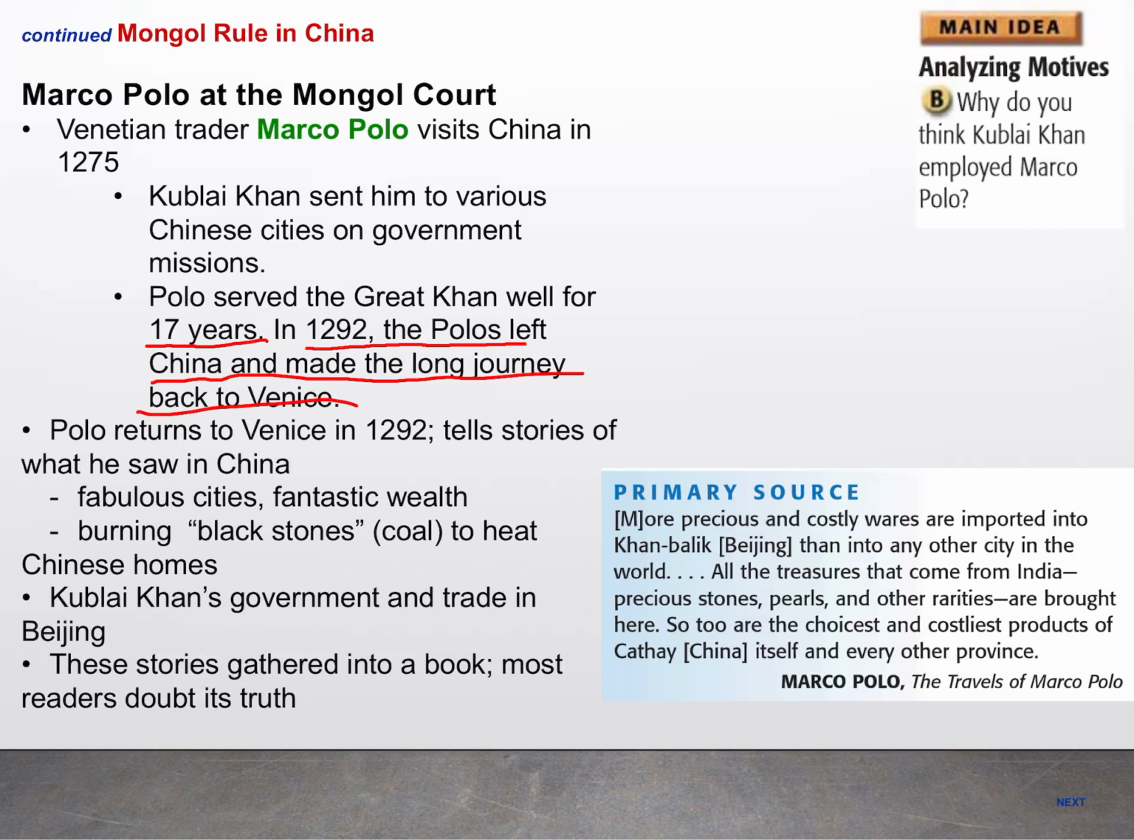All right, when he returned there, he was questioned about some of the things that he had seen. He talks about these beautiful cities, the wealth, and the coal that they had found, which they called black stones, used to heat Chinese homes. He also talks about how well Kublai Khan's government and trade were doing, especially in Beijing. These stories were gathered into a book and were read by most of the people in Venice